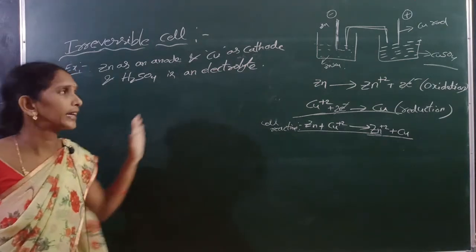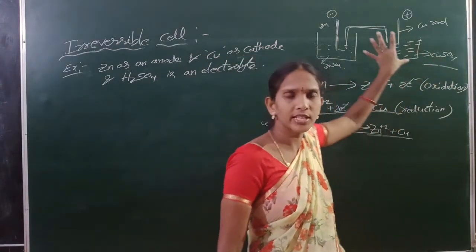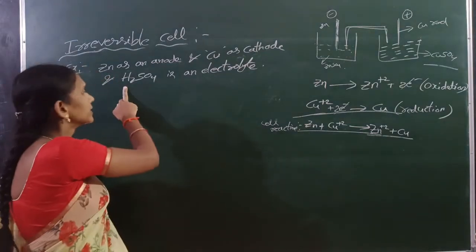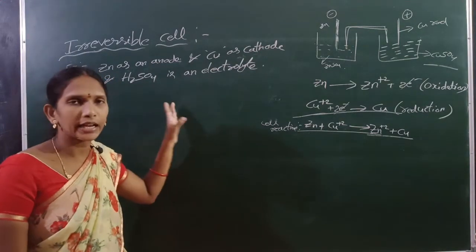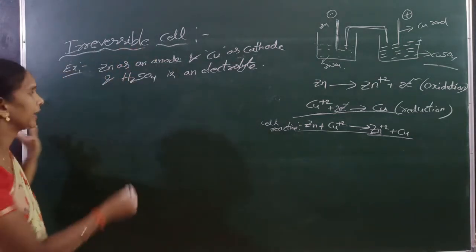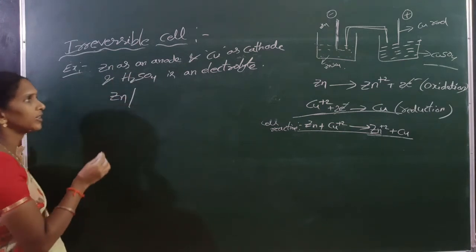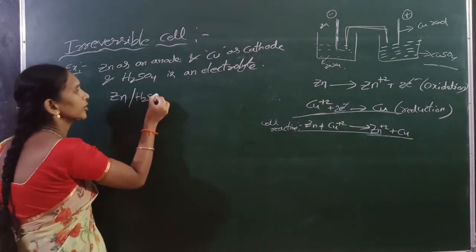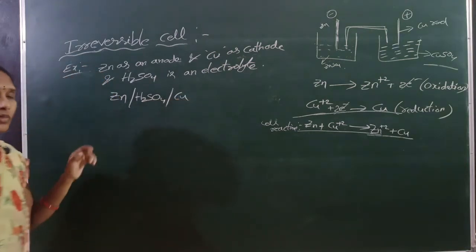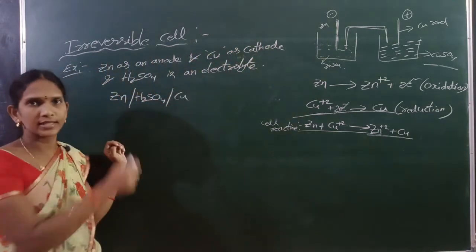H2SO4 solution is taken as the electrolyte, whereas in the earlier cell zinc sulfate solution and copper sulfate solution were the electrolytes. This particular cell is represented by the anodic half cell Zn, then the electrolyte H2SO4, then the cathodic half cell Cu. This is the representation of this electrochemical cell.